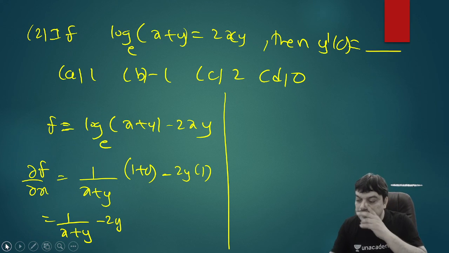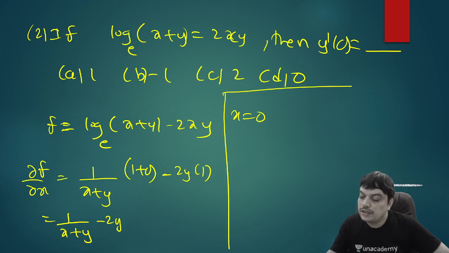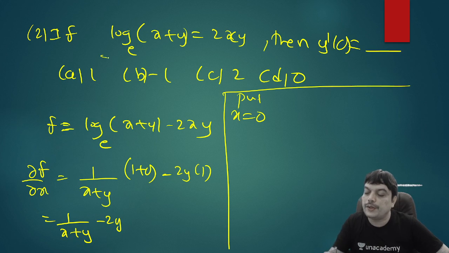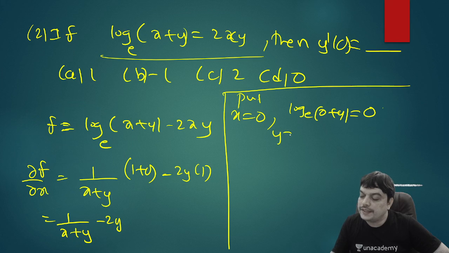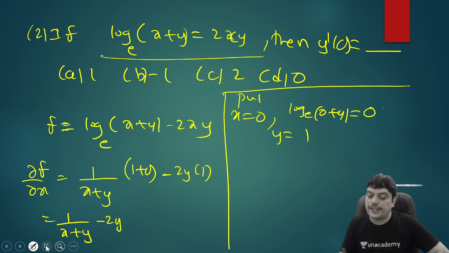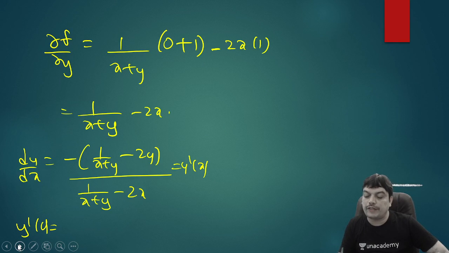In the given question, when you put x as 0, you will get logarithm base e of (0 + y) equals 0, since x is 0 in the RHS, so 2xy is 0. So y is e⁰, that is 1. So when x is 0, y is 1. So you should put x as 0, y as 1.